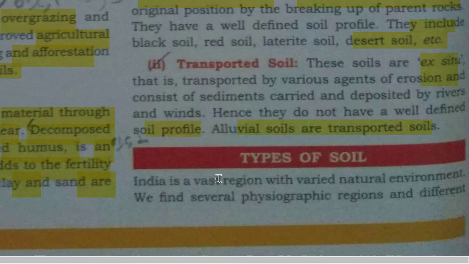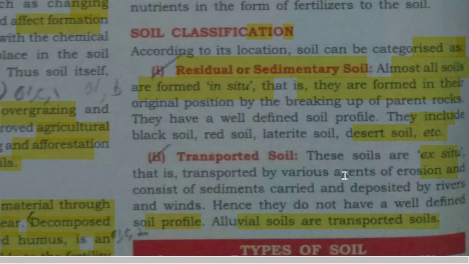Alluvial soil is a transported soil. As they are forming at some other places and because of rivers and other sources, they are depositing at some other places. So you will not find a well-defined profile of that particular soil because it is a mixture of different soils. Alluvial soil is an example of transported soil. So this is soil classification: residual or sedimentary, and transported soil.